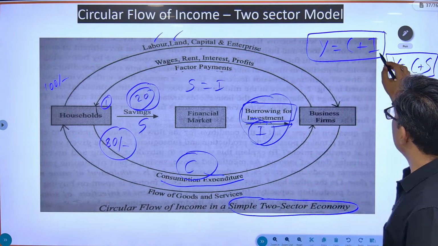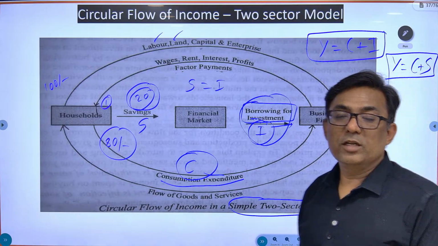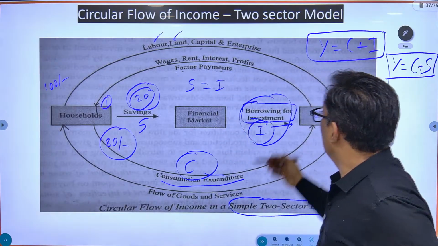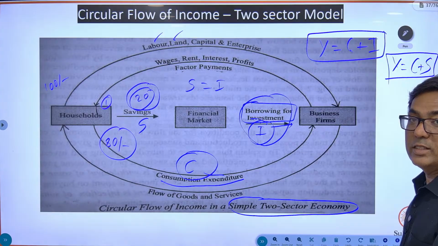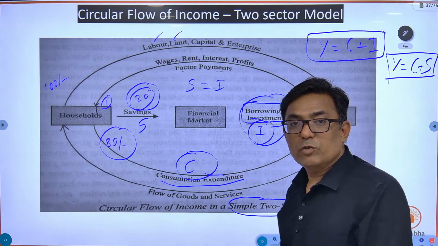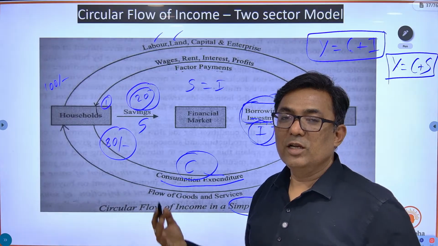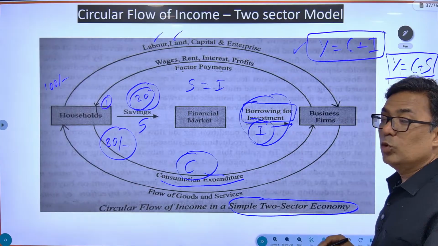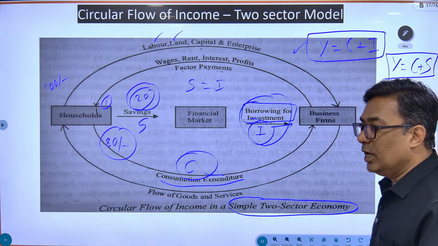Even over here, you can see that I is equal to S. Because national income is the same, therefore I should be equal to S. C and C are the same, Y and Y are the same, so I should be equal to S. This is how constancy of circular flow of income is maintained. So this is how through the equation we can understand it, or you just know the equation Y is equal to C plus I or Y is equal to C plus S.